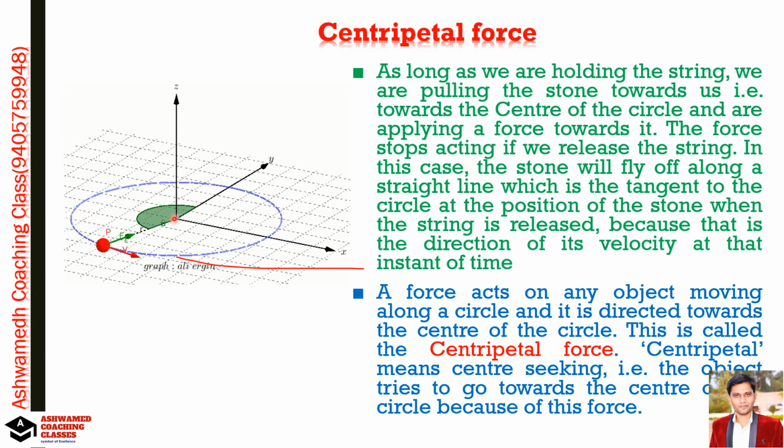Okay, so the force acting on a body moving along a circle and directed towards the center of the circle is called what? Centripetal force. Centripetal force means center seeking, it is directed towards the center. The object tries to go toward the center of the circle because of this force. So that force is called what? Centripetal force. Okay, so this is the definition of centripetal force.